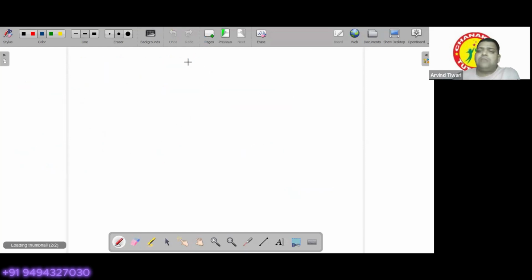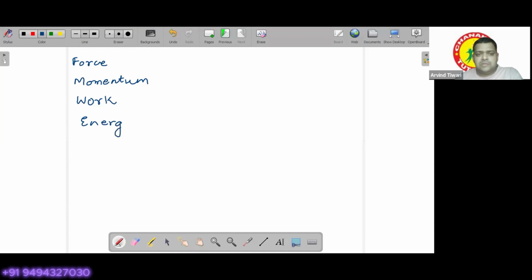In the same way, can you try to obtain the dimensions of force, momentum, work, energy? Can you obtain these dimensions: force, momentum, work, and energy. Also, I want the gravitational constant, G.